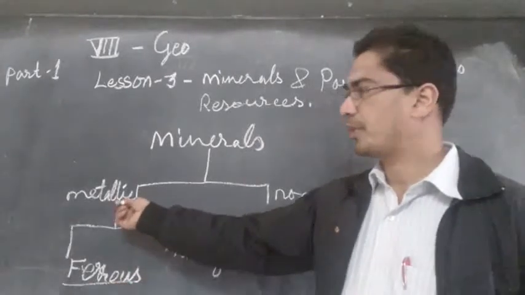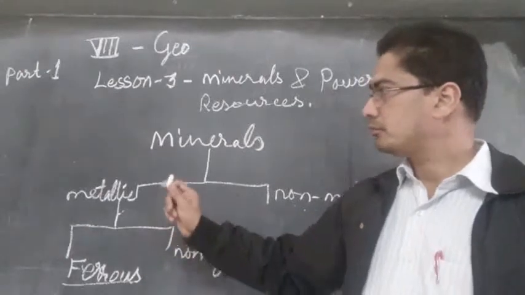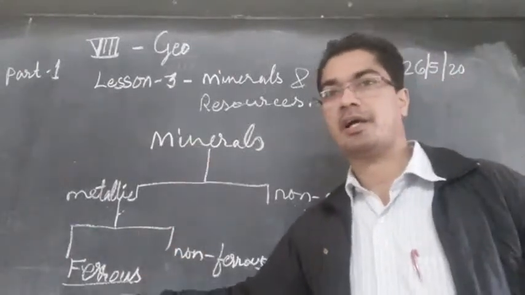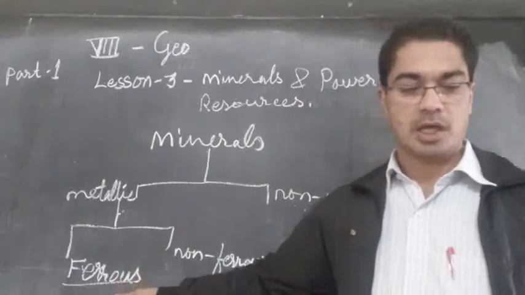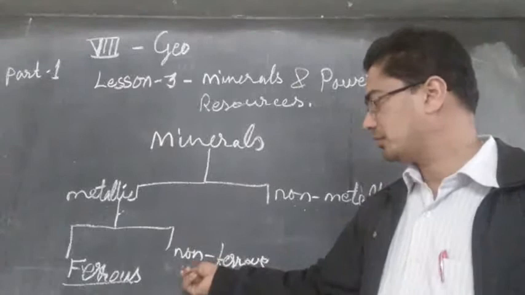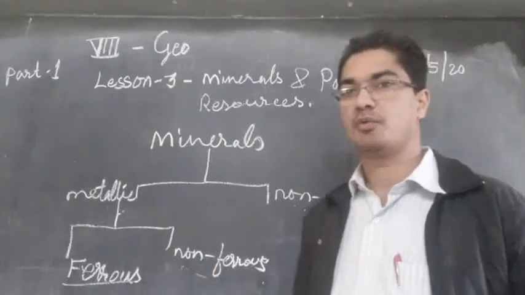So we said metal, and iron is one of the metals. If that mineral has iron content, it is called a ferrous mineral. And if there is no iron, and there are some other metals, then they are called non-ferrous minerals.